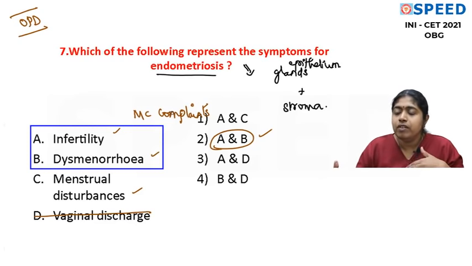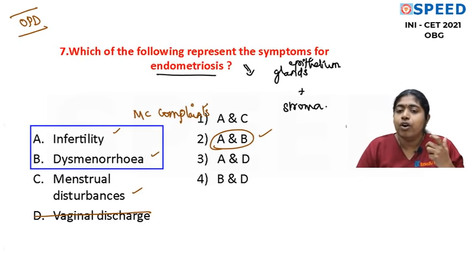So patients usually will present to your infertility OPD. Very important, people with endometriosis present to the infertility OPD. And the most common symptom when you ask, rather than complaining of menstrual disturbances, they will usually complain of painful menstrual cycles, that is dysmenorrhea. So you need the knowledge of most commonly infertility and dysmenorrhea to answer this question.